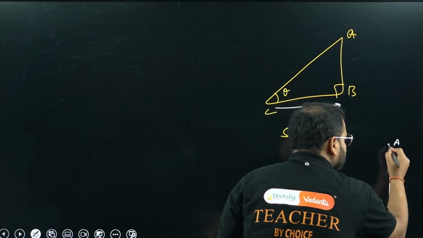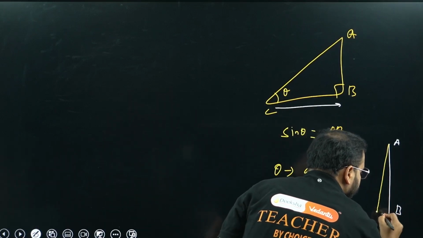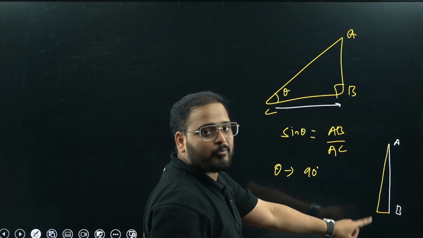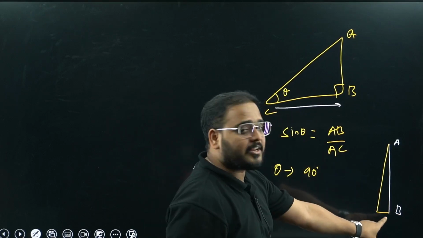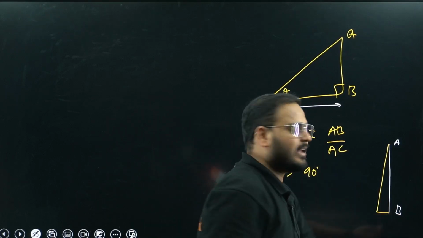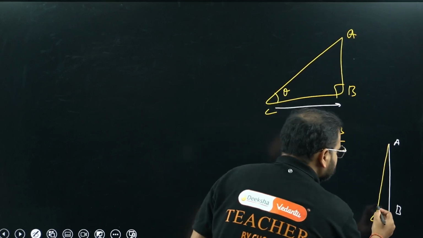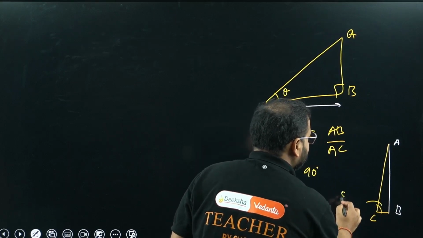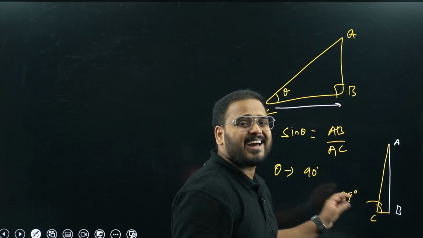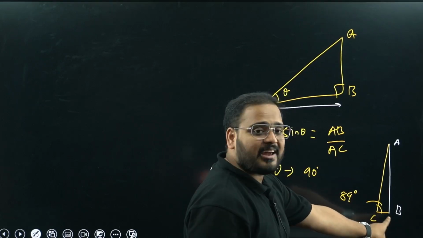Will be looking like this, na? So this is not 90 degree. I'm not saying it's 90 degree, because when you take this angle to be 90 degree, they'll become the same line. So I'm telling you this, let's say C, where this angle is how much? This angle is, let's say, 89 degrees. Or any angle right before 90 degree, it'll be a triangle like this, right?